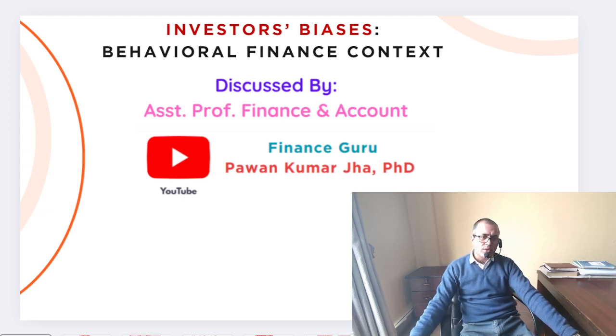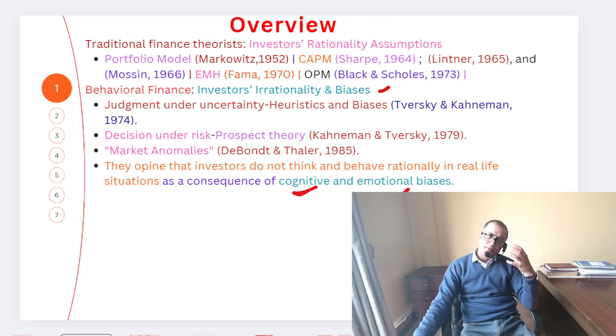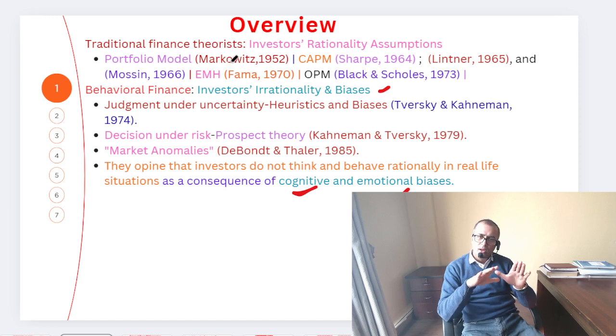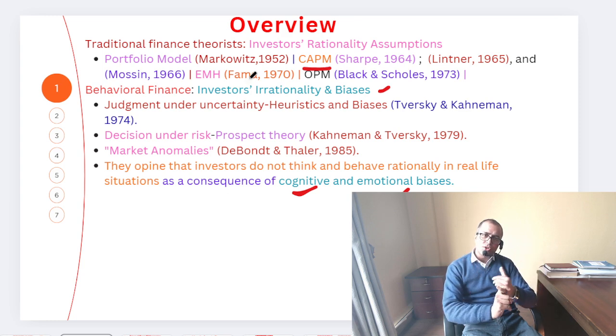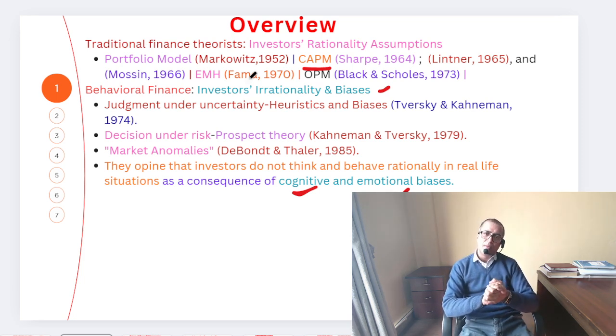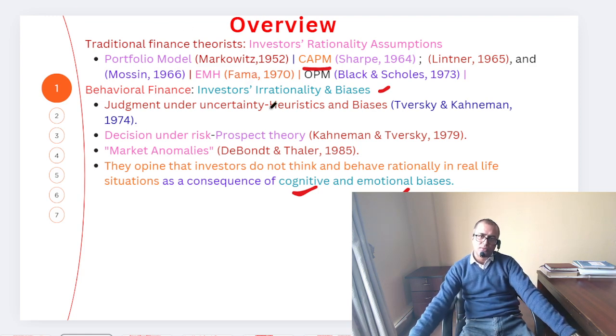Now, based on this background, let's talk about some of the overview. Like traditional finance theories, we say that investor rationality is assumed, as I discussed earlier, friends. The portfolio model discussed by Markowitz in 1952 is all about risk-minimizing portfolios. Similarly, the capital asset pricing model, as discussed by Sharpe, Lintner in 1965 and Mossin in 1966, while the efficient market hypothesis, discussed by Fama, covers three forms of market efficiency: strong form, semi-strong form, and the weak form of efficiency.